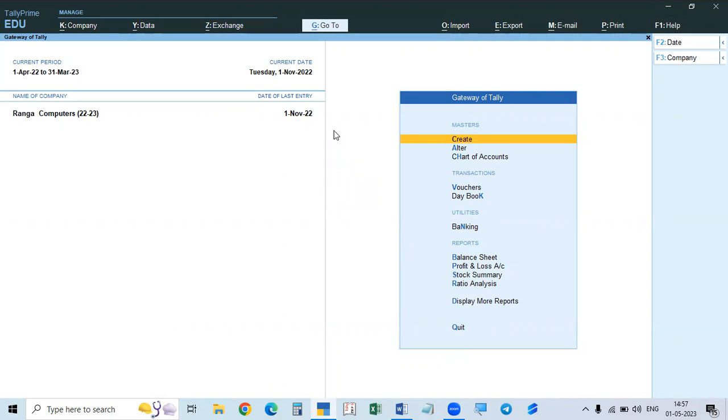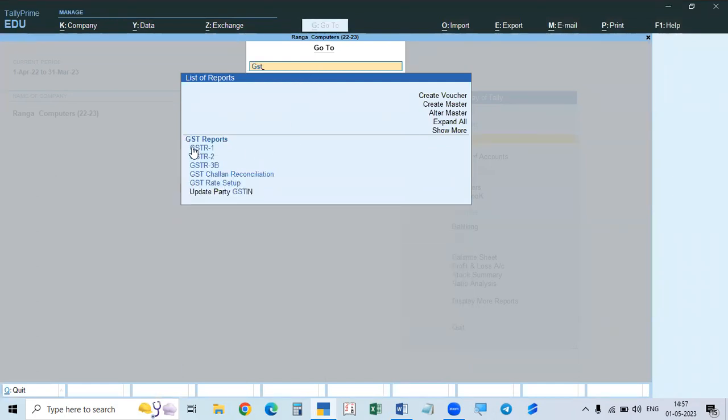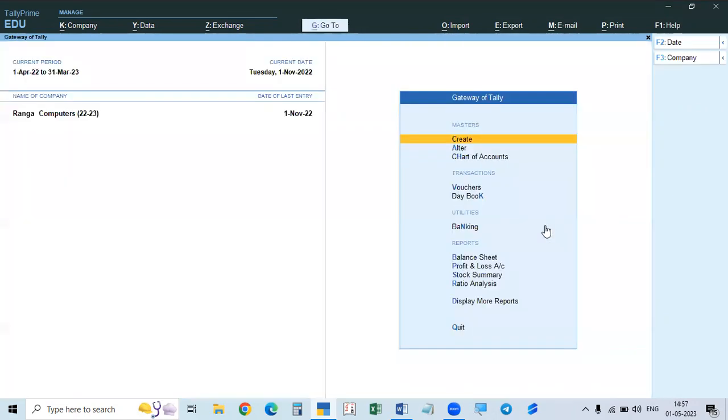There are two ways. First, if you are on any other page and want to see the reports without closing that work, click Alt G or click Go To at the top. On the search bar, just type GST. You get the GST reports, GSTR 1, 2, 3B and all these. If you click anything, it will open. Or, if you are in the Gateway of Tally,